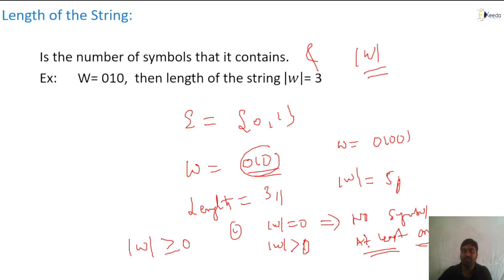So simply, I am giving the overall conclusion. A string is nothing but a sequence of symbols taken from the alphabet sigma, and the length of the string is nothing but the number of symbols contained in W. The length of the string must be greater than or equal to 0. That is denoted by what? Mod W. That you should understand. Please note this very clearly, all of you.